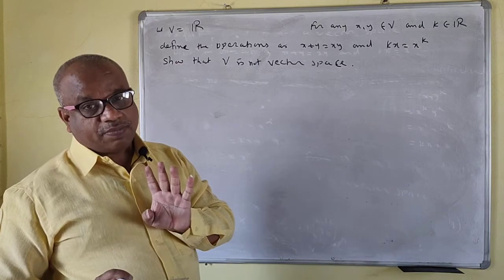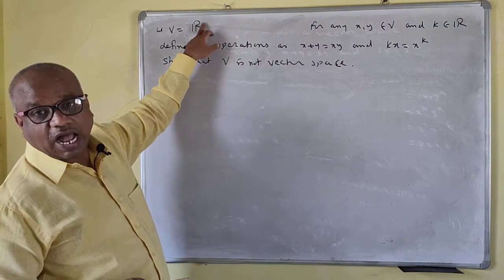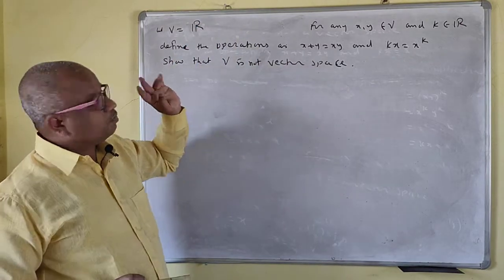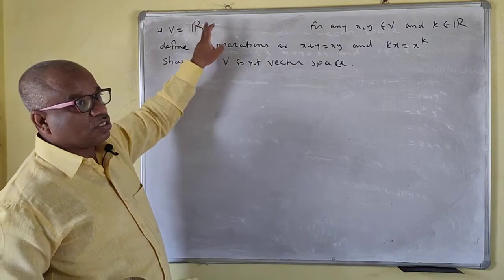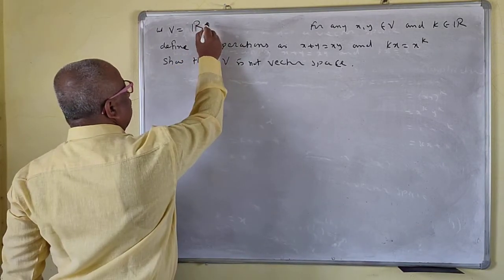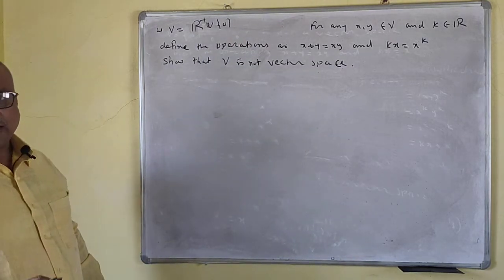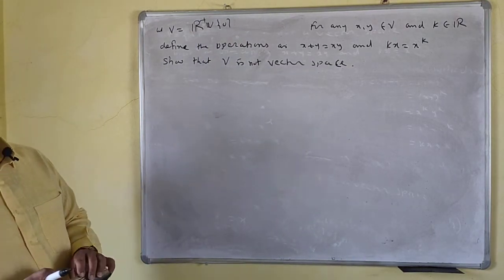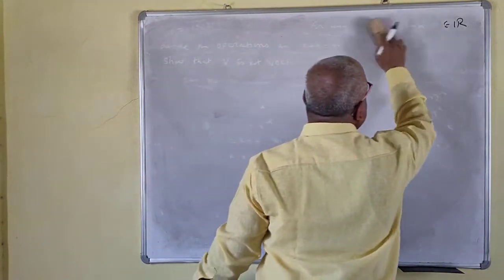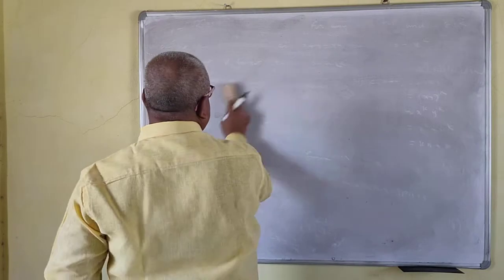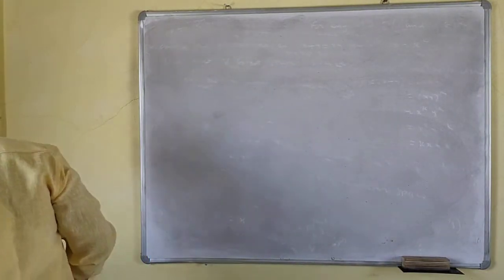So there are three problems on these operations. The first one we did is R plus. It will be a vector space. If it is R, and this operation, it will not be a vector space. And if it is R plus union 0, that means greater than or equal to 0, then this is not a vector space. Okay. So for these two operations, we have seen three problems. One is a vector space and the other two are not vector spaces.